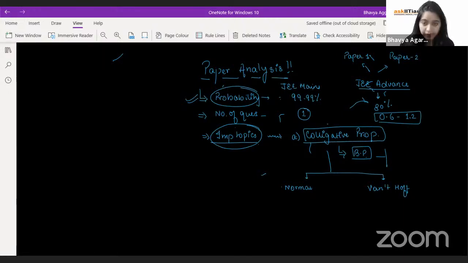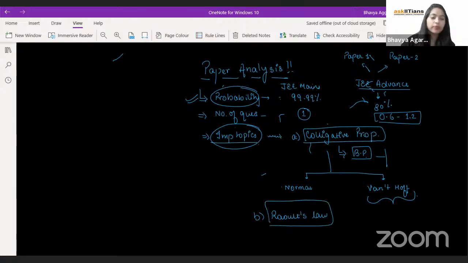Now from JEE, my major bet will be on the van't Hoff factor. Questions relating to the van't Hoff factor are comparatively the hot favorite parts of JEE. Now, the second place from where they are mostly going to ask you questions is Raoult's law. This is the second topic from where they ask you questions.